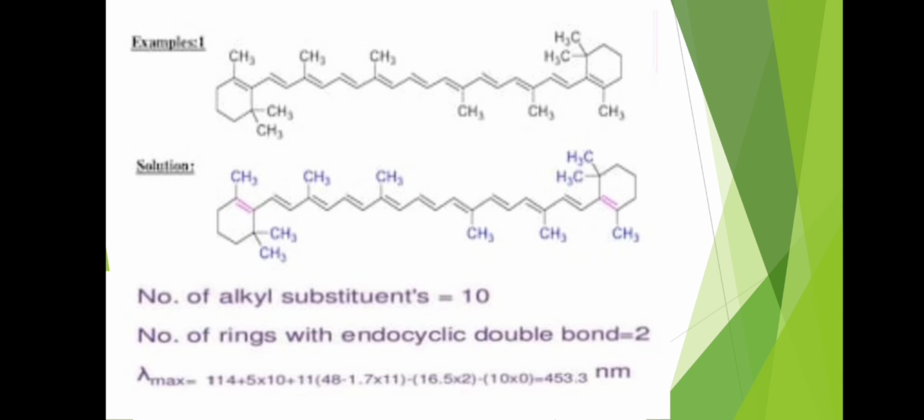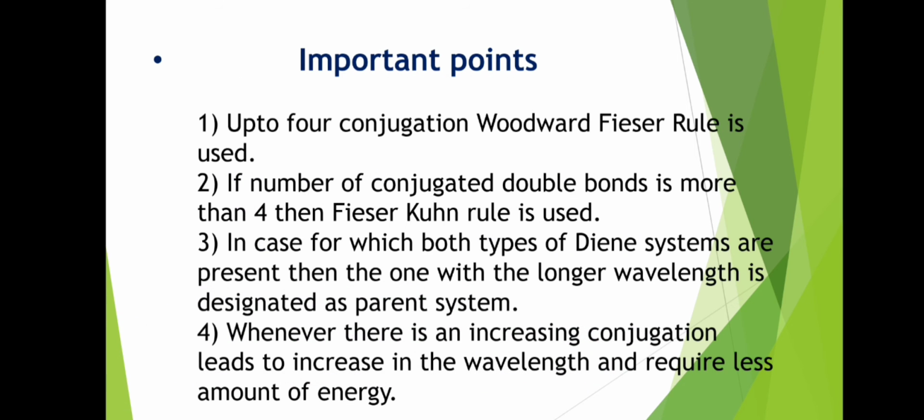In this example, the number of alkyl substituents is 10 and the number of rings with endocyclic double bonds is 2. So our calculated lambda max is 453.3 nm. There are some important points we have to discuss. Up to 4 conjugations, the Woodward-Fisher rule is used. If the number of conjugated double bonds is more than 4, then the Fisher-Cohen rule is used. In case both types of diene systems are present, the one with the longer wavelength is designated as the parent system. Increasing conjugation leads to an increase in wavelength and requires less energy.